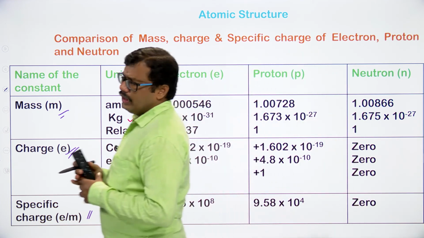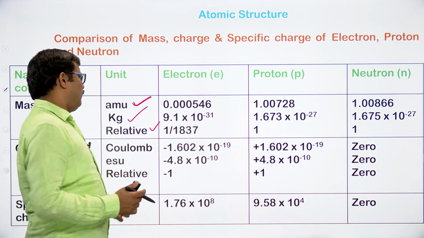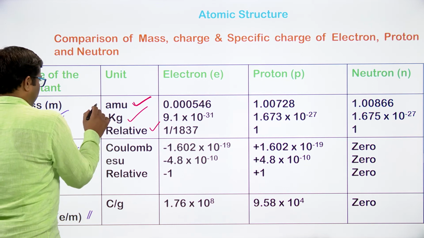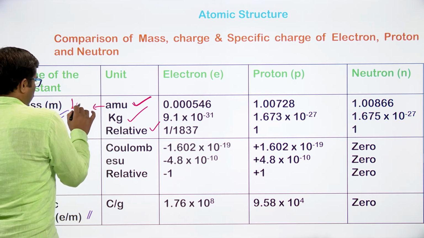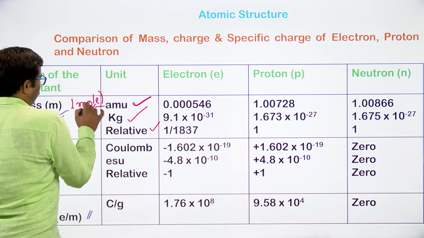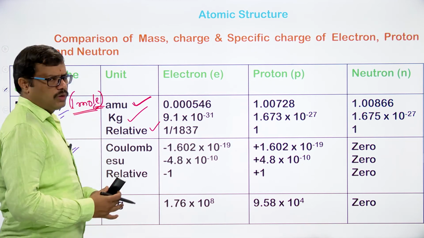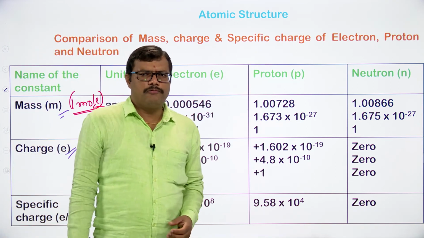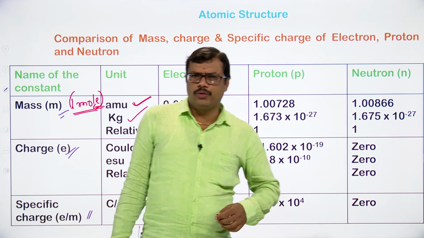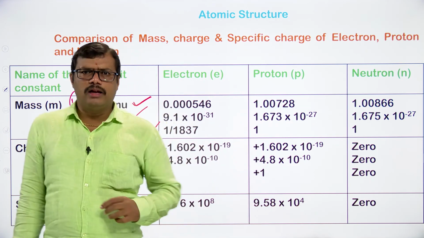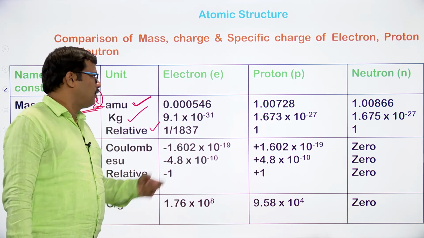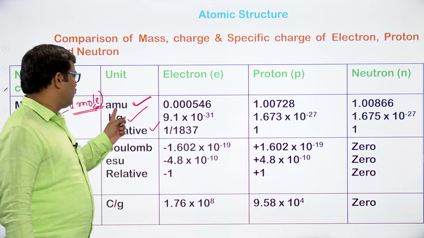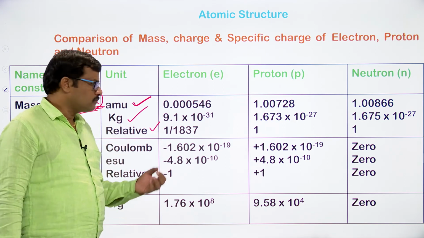Here AMU is the mass of 1 mole of the corresponding particle. AMU is generally given with respect to 1 mole of the particles, whether it is 1 mole of electrons or 1 mole of protons or 1 mole of neutrons. So the mass is given in terms of AMU.